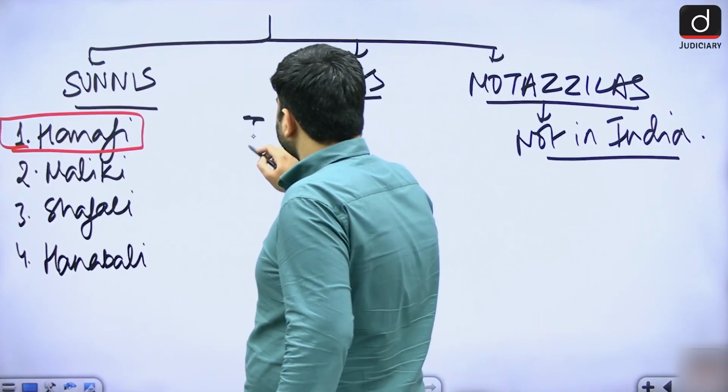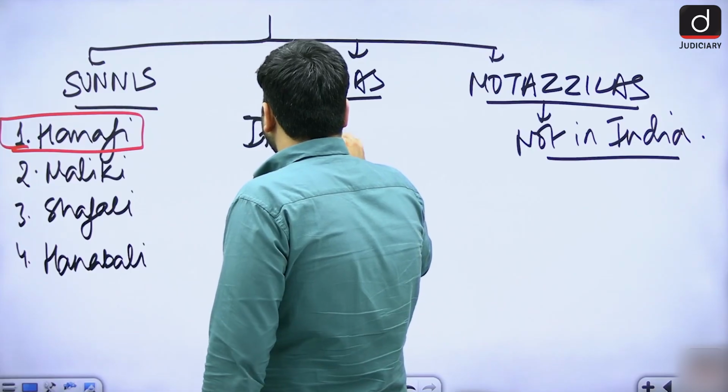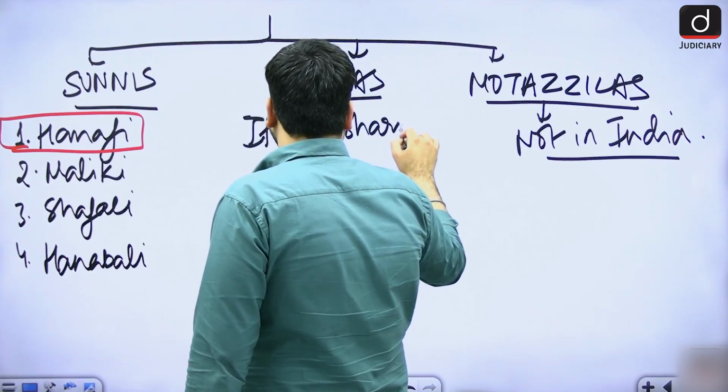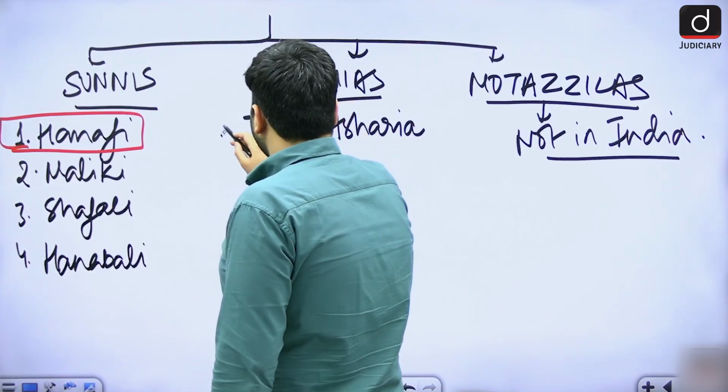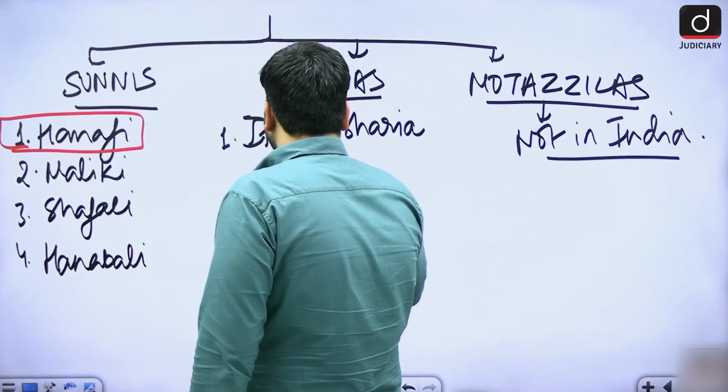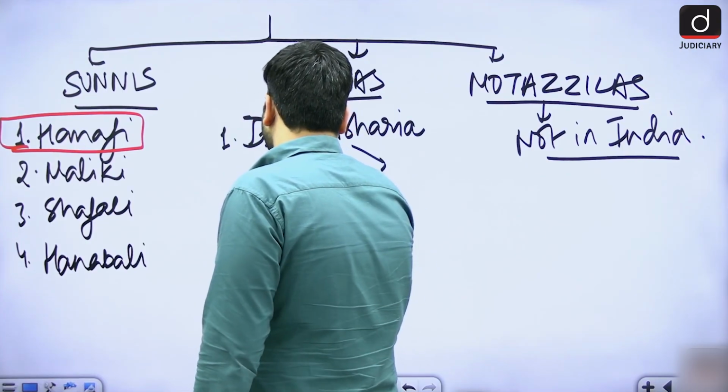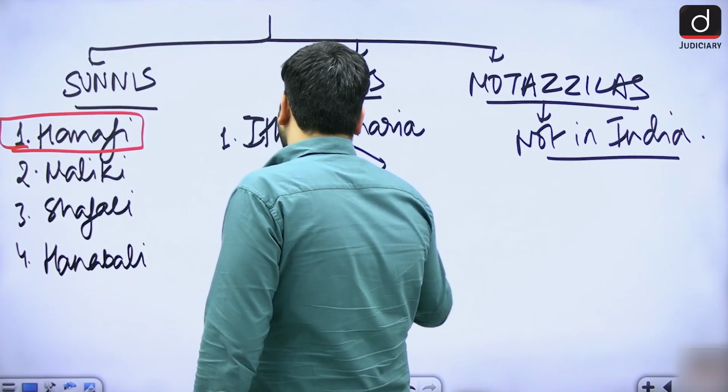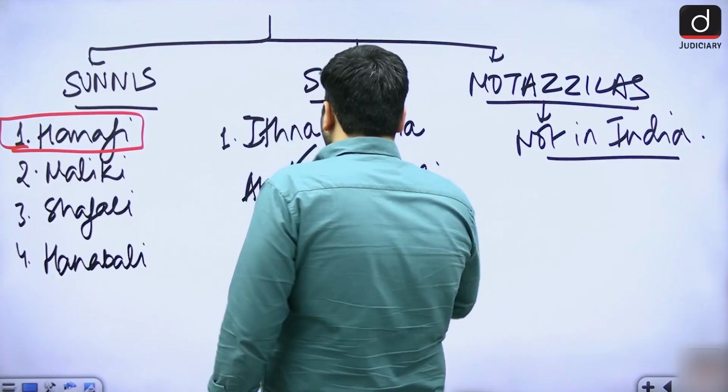Shias में you have Ithna Ashari, which are further categorized into Akbaris and Usulis.